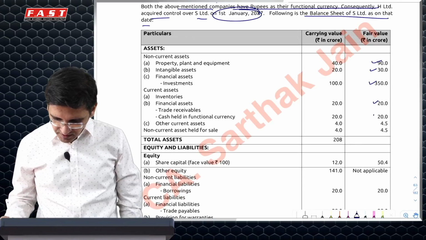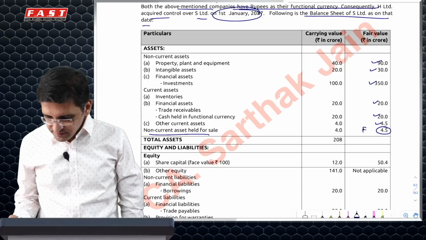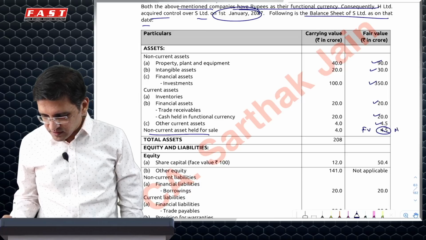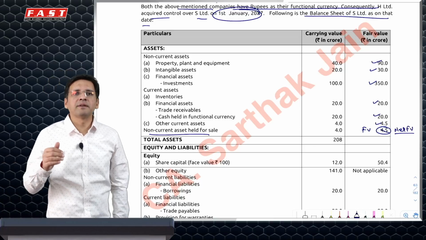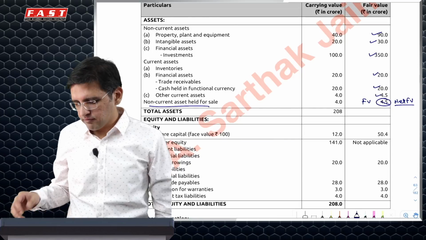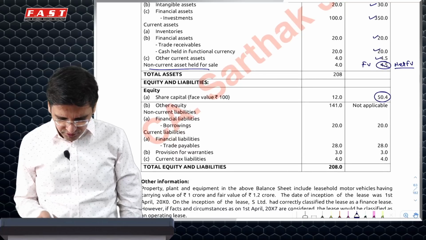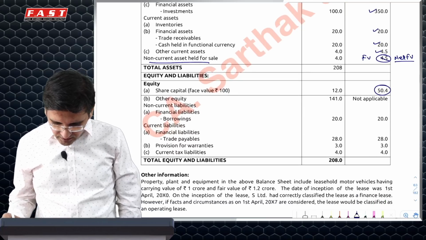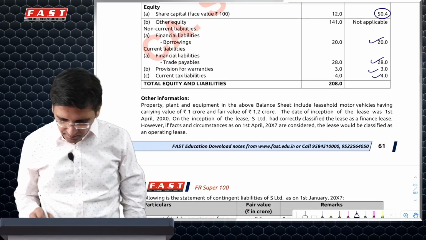Inventories would be this, trade receivable would be this, other current asset. Non-current asset held for sale. This is fair value. We will not take this because there is an exception which says non-current asset held for sale acquired will be measured at net fair value, which is fair value less direct selling cost and not fair value. So some information will be given for that. We are not concerned with this. Then borrowings will be taken at 20, trade payables at this, provision for liability, current tax liability.